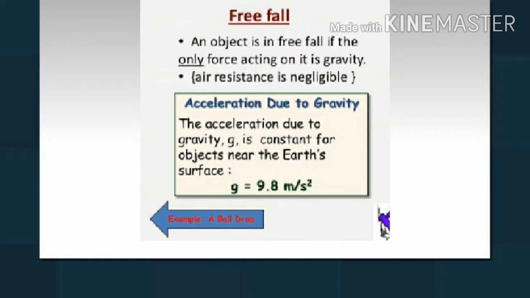Whenever objects fall towards the earth under this force alone, we say that the objects are in free fall. When an object falls towards the center of another celestial body under the effect of its gravity alone, we call it free fall.